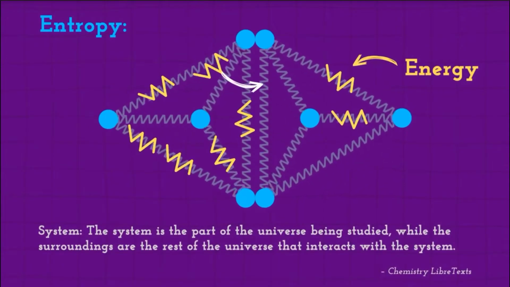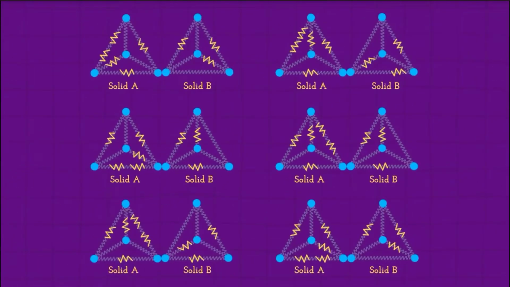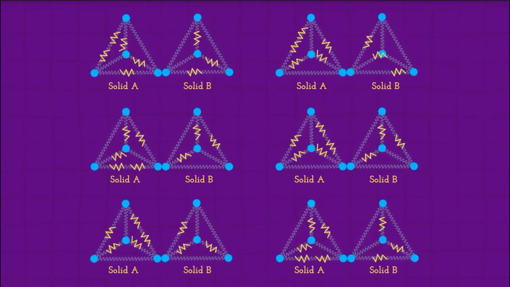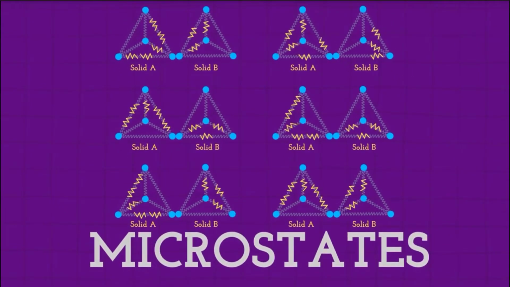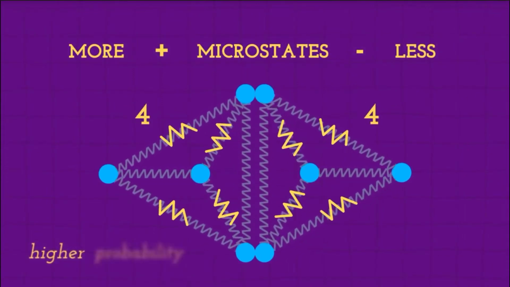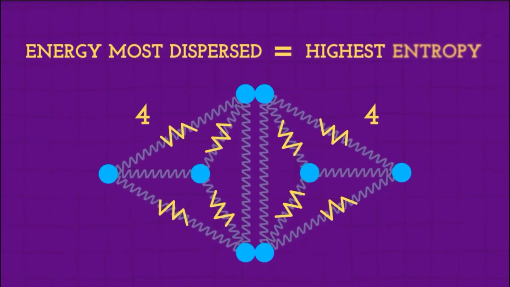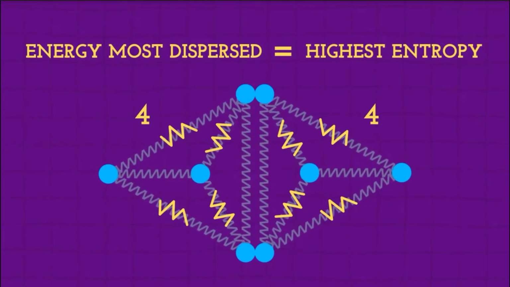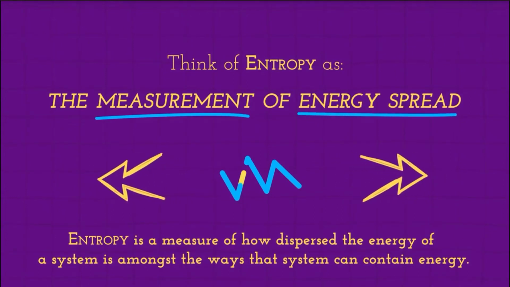Think of it like this. Entropy is the number of ways each energy configuration can be arranged within a system. There are many ways that energy can be distributed within a system and still have the same total energy. These different configurations are known as microstates. If a single configuration has more microstates, then there's a higher probability of it occurring. Within these arrangements, the configuration with the energy most dispersed has the highest entropy. So, think of entropy as the measurement of energy spread.